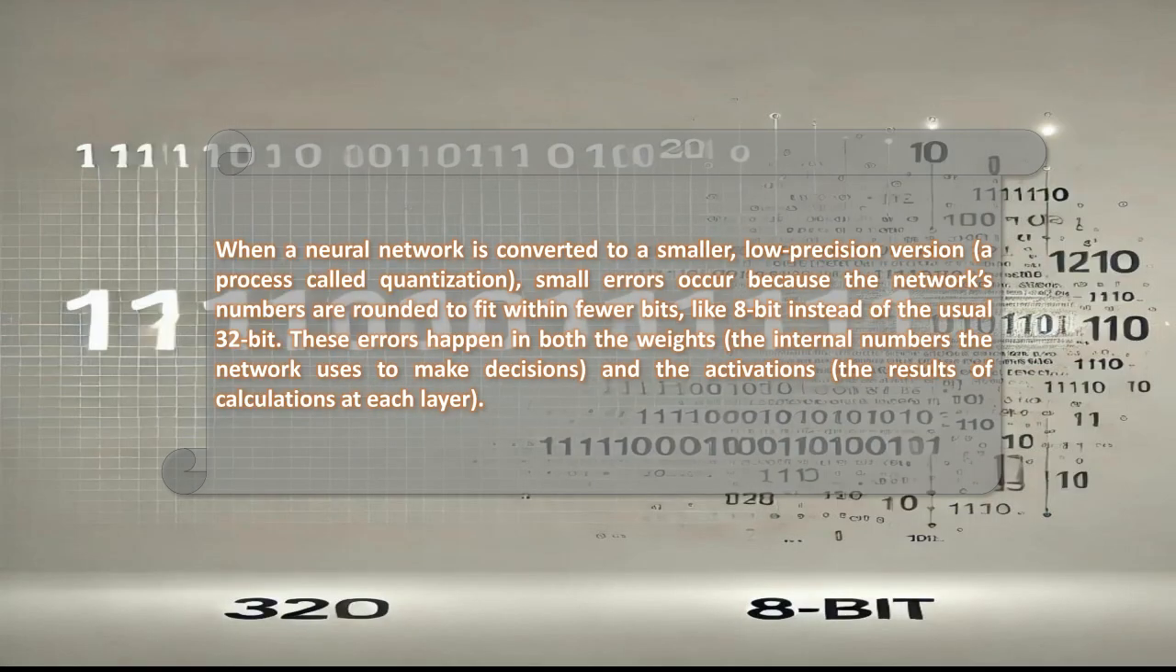Let's pause Benny's adventure for a moment and dive deeper into what caused this problem in the first place. When a neural network is converted to a smaller, low-precision version, a process called quantization, small errors occur because the network's numbers are rounded to fit within fewer bits, like 8-bit instead of the usual 32-bit. These errors happen in both the weights, the internal numbers the network uses to make decisions, and the activations, the results of calculations at each layer.